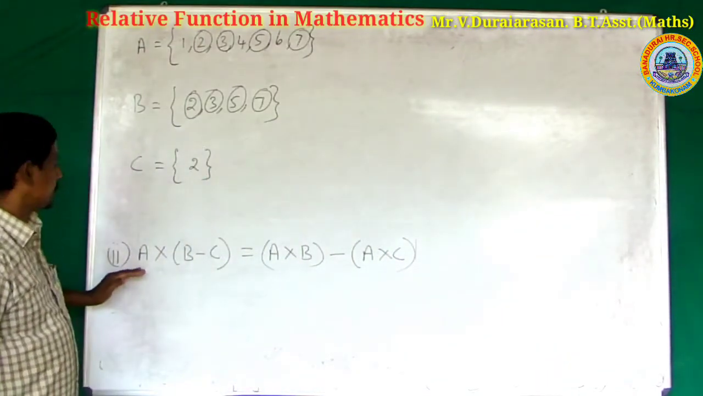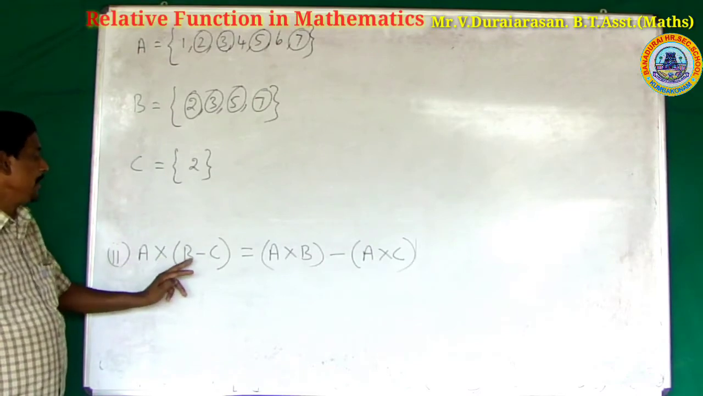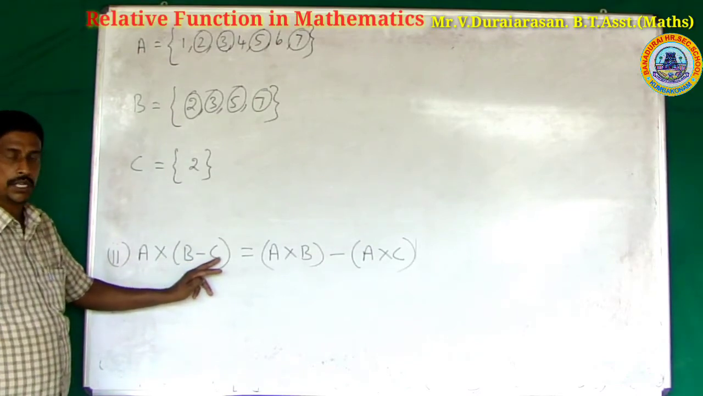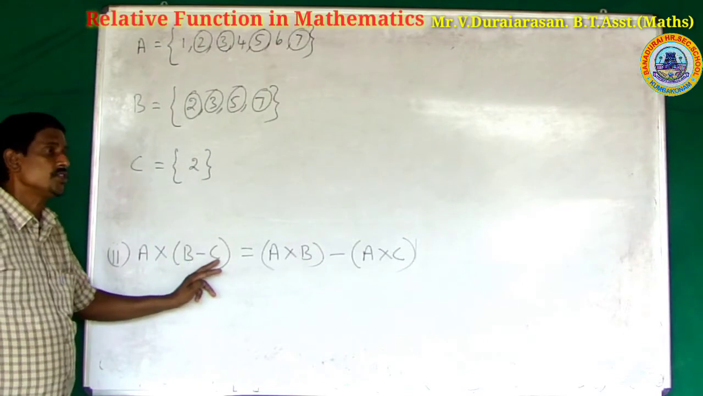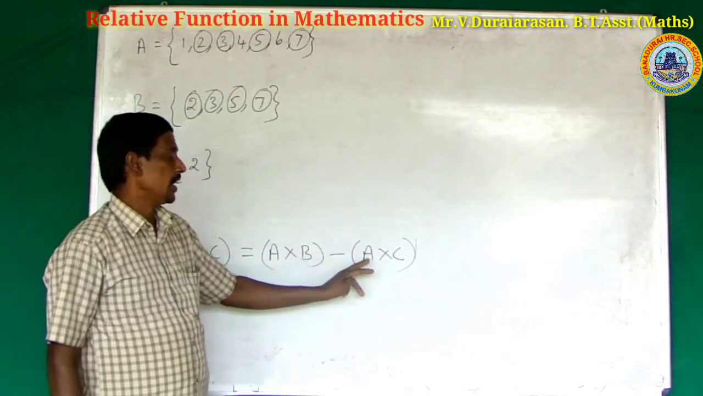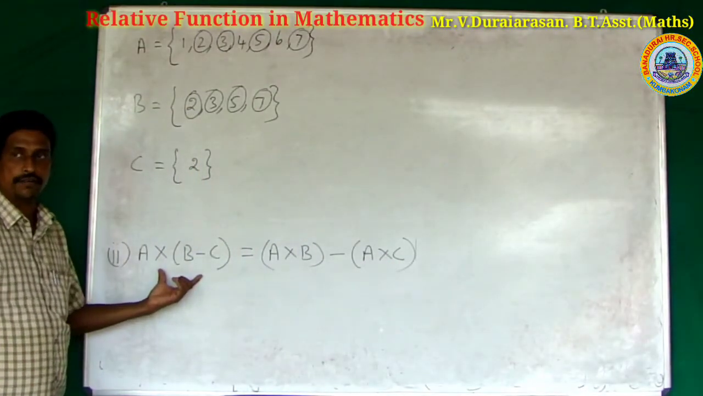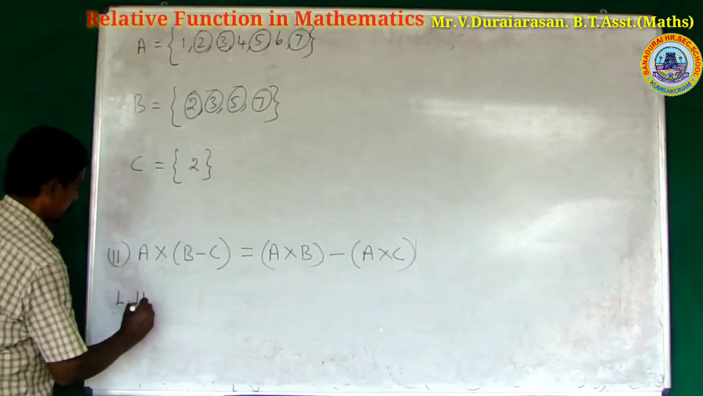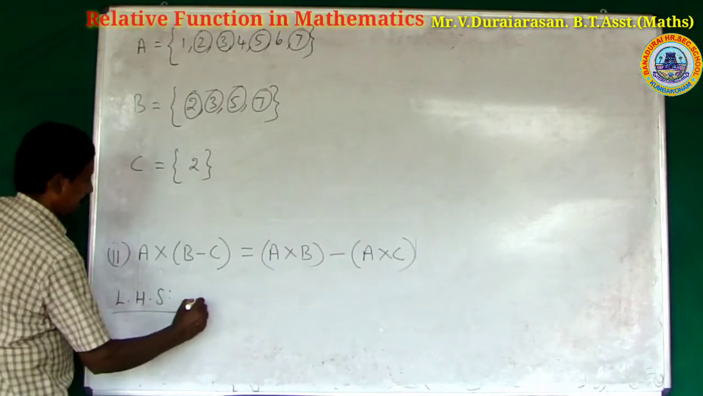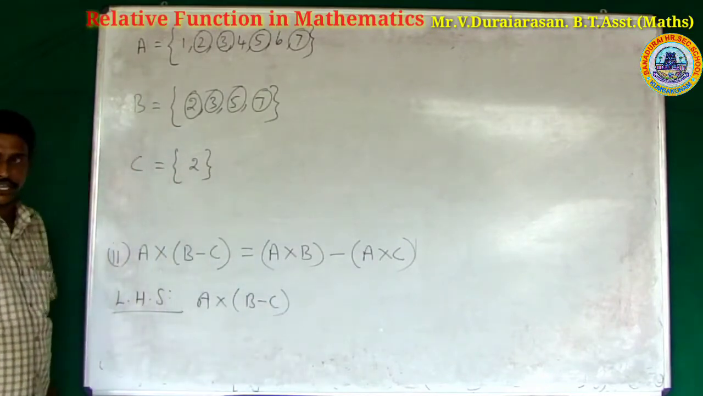Verify the second result. What is the question, sir? A cross B difference C is equal to A cross B difference A cross C. First, find the left hand side, LHS: A cross B minus C.